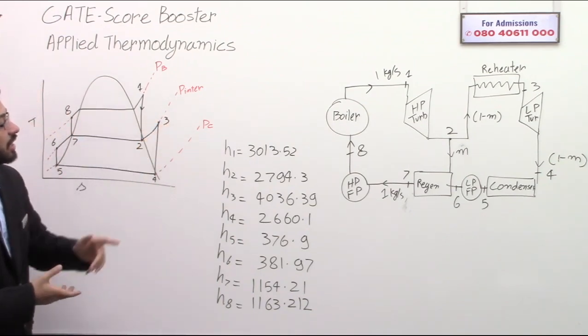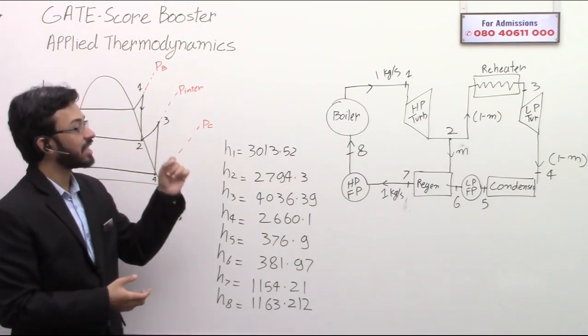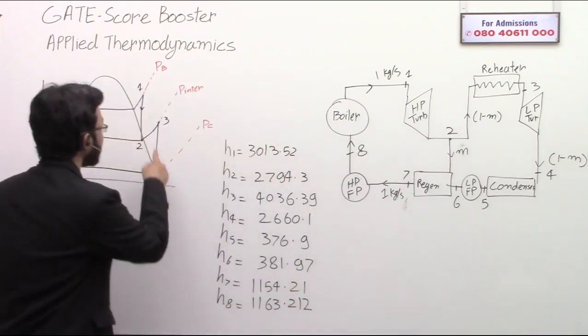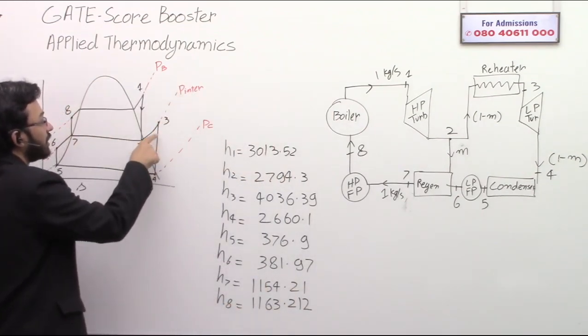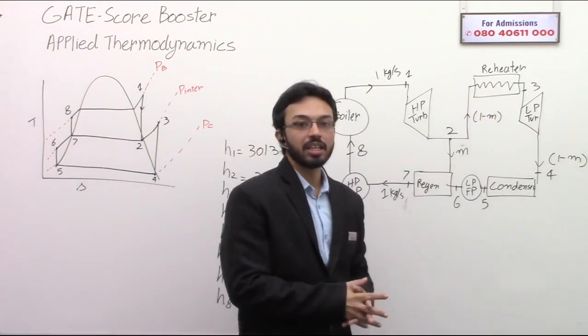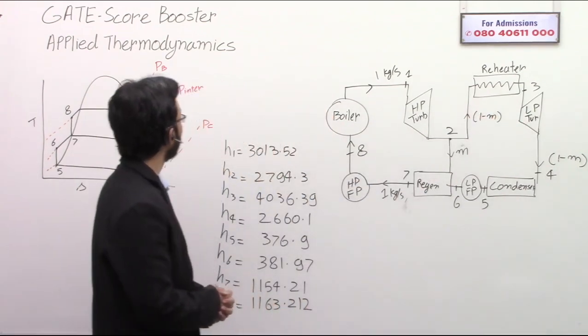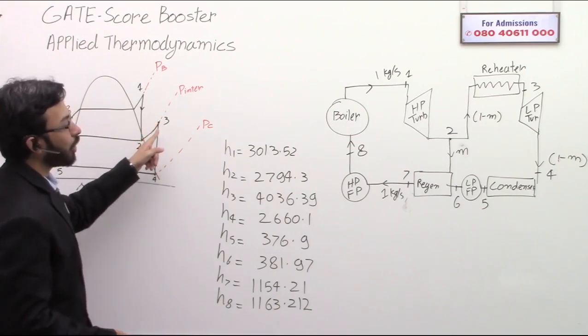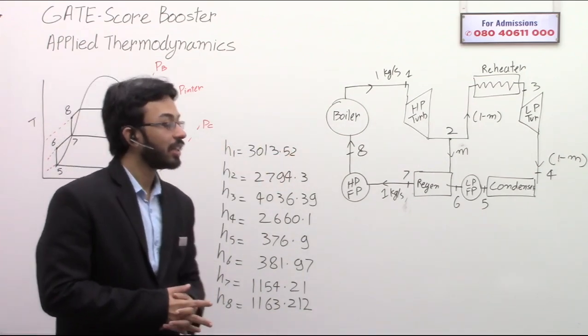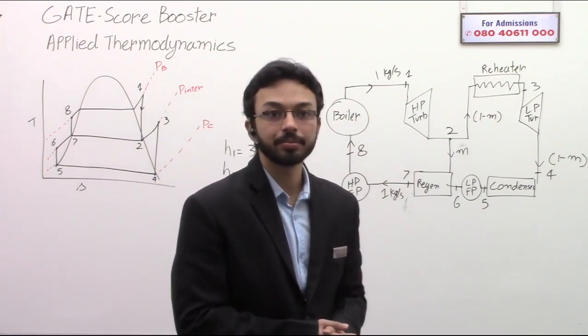At point 3, that is the inlet of the low pressure turbine. This is the low pressure turbine because this turbine works in the low pressure region. Okay. So the third point, point 3, is the inlet of the low pressure turbine.